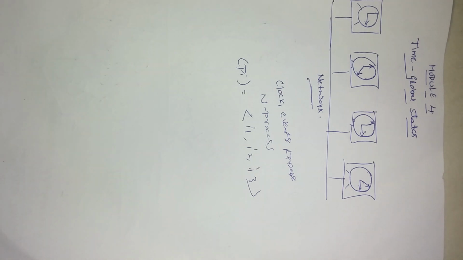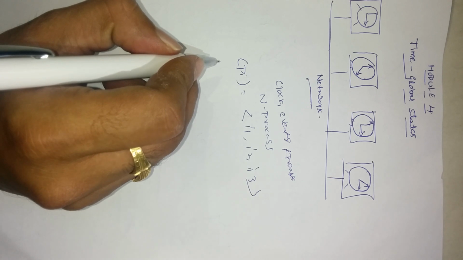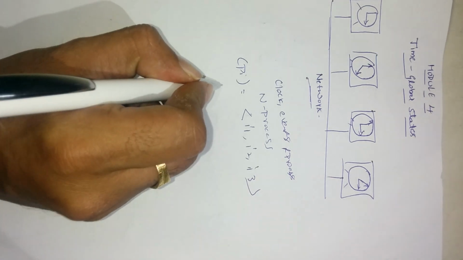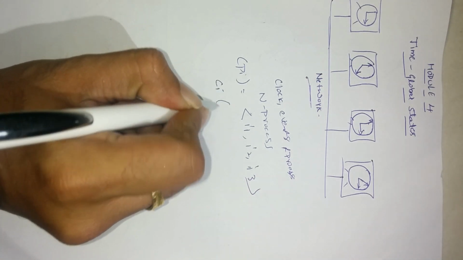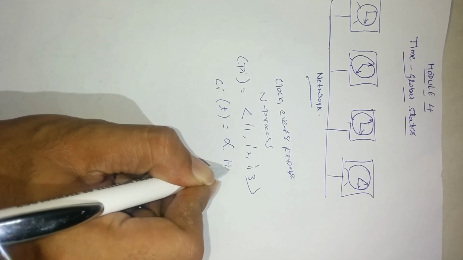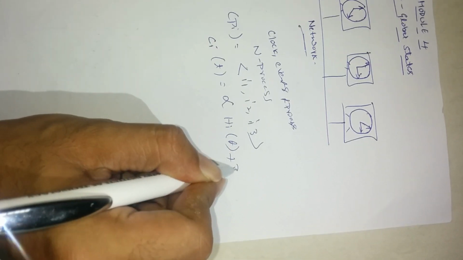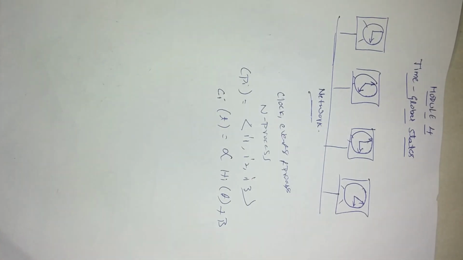The definition of clock is that it calculates the time on its software clock. That is indicated as C(t) equal to alpha H(t) plus beta. This is the formula for clock. Now, what is the meaning of clock resolution?